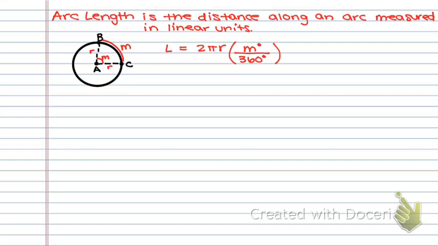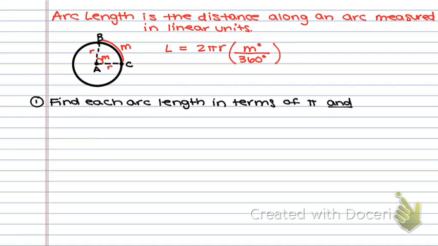So let's do an example. Find each arc length, in terms of pi, and rounded to the nearest hundredth.